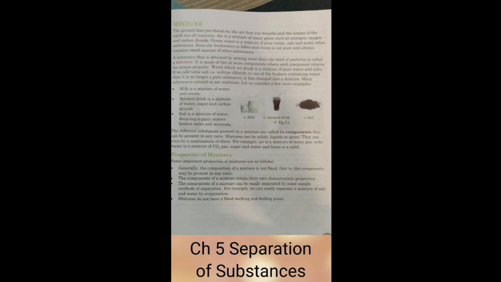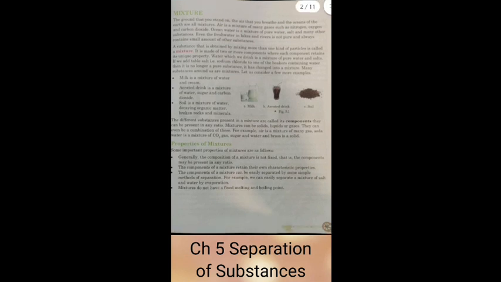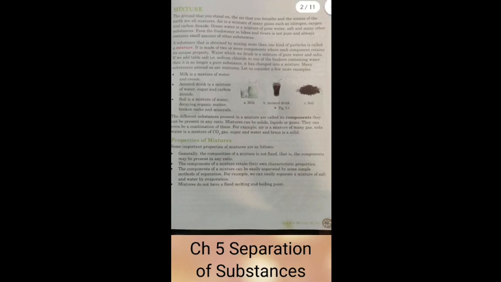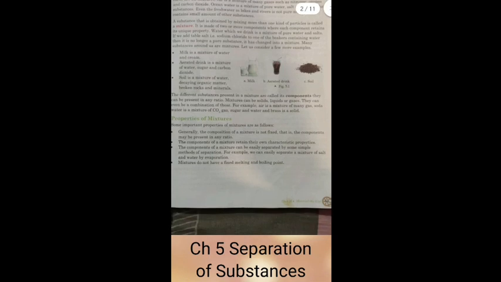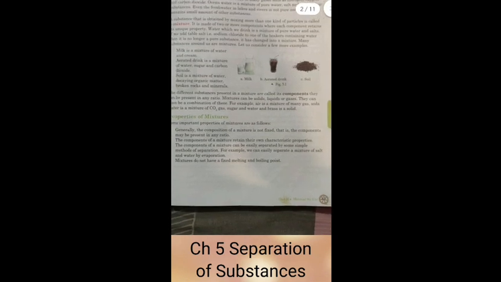And the water occurring in nature, we can't say that it is completely pure, because seawater or ocean water has dissolved salt in it. And if you look at some pond or river water, it might contain some sort of impurities, so we cannot consume it directly. There are some other examples in our house, like milk. Milk is an example of a mixture because it contains both water and cream.